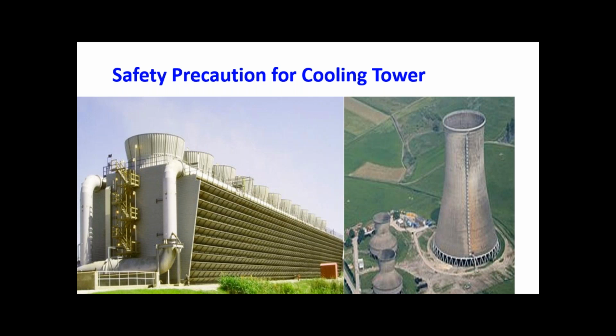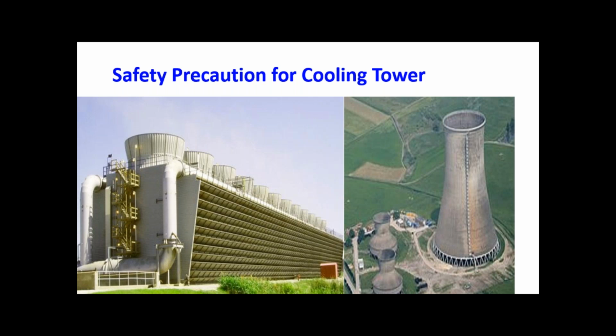And for reducing the temperature of water, we are using natural air. With the help of direct contact of this air and water, we are reducing the temperature of water by evaporating a small amount of water.